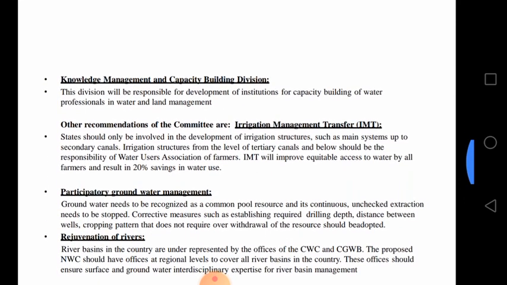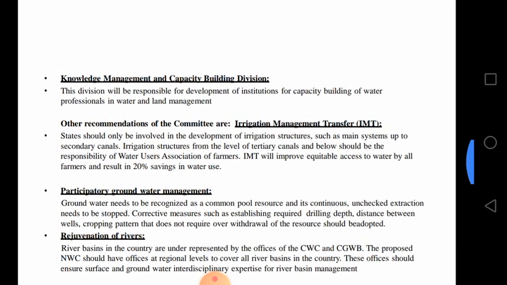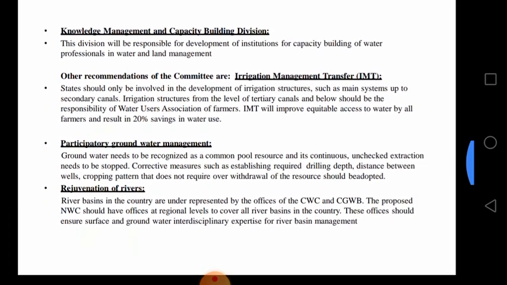Knowledge management and capacity building divisions. This division will be responsible for development of institutions for capacity building of water professionals in water and land management. And other recommendations of the committee are on irrigation management transfer, IMT. States should